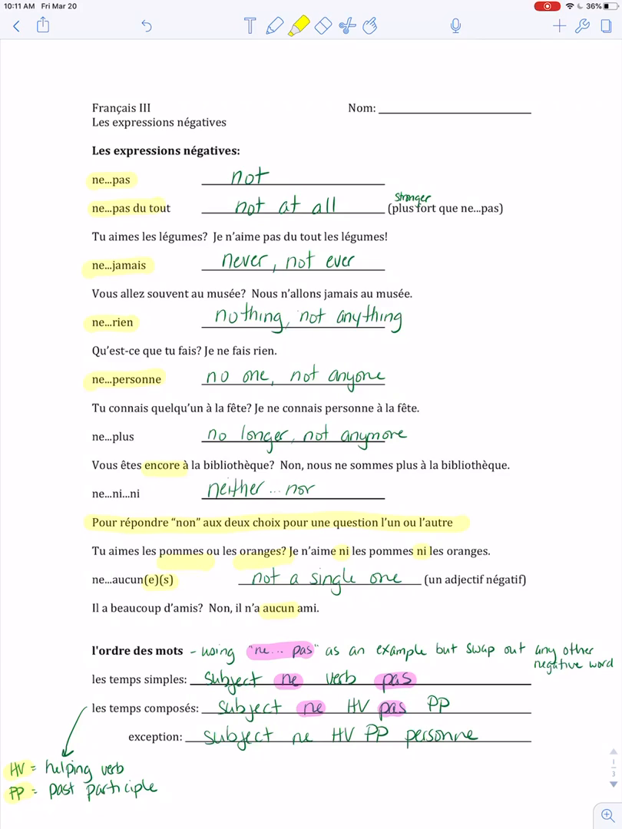With one exception being when you're using ne personne, is you've got both the helping verb and the past participle inside your negative there. I have no idea why that one's different, but it just happens to be that that one has a different order there.